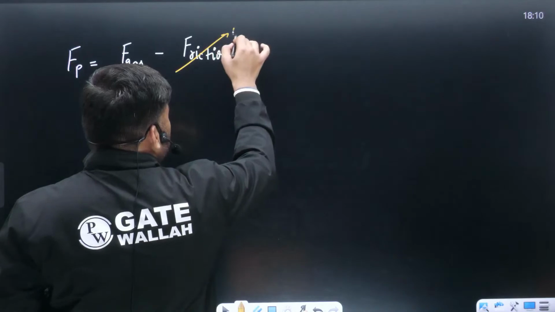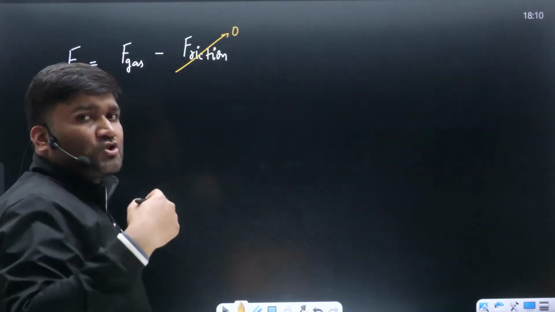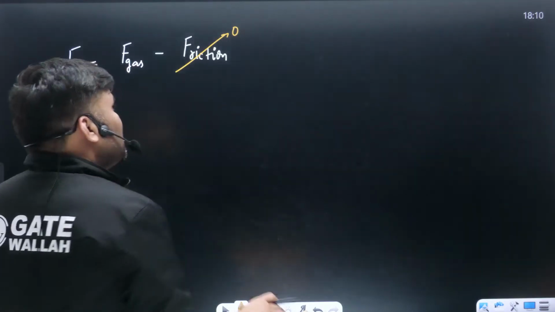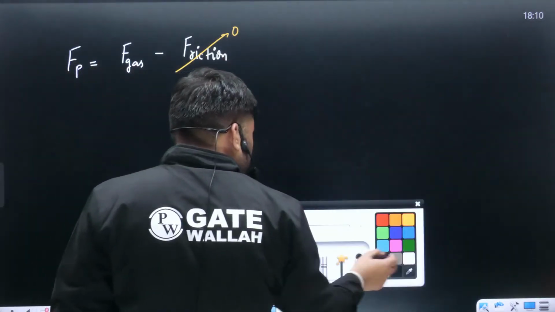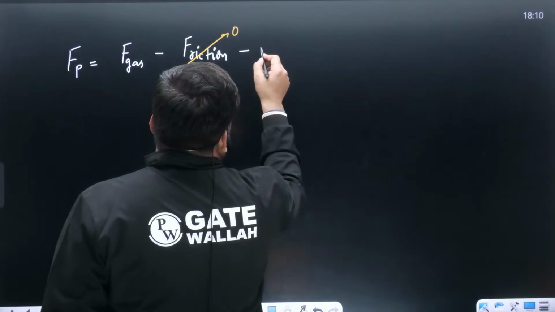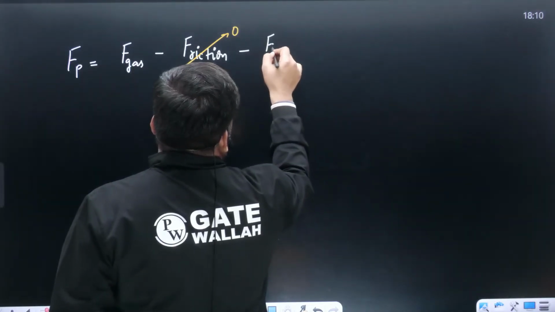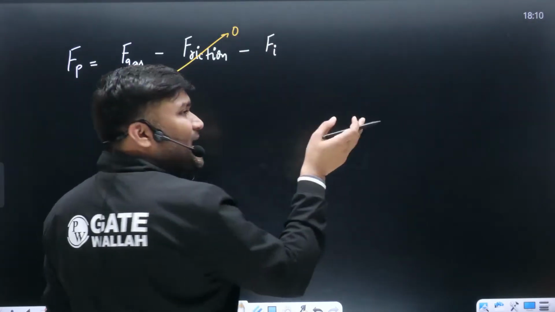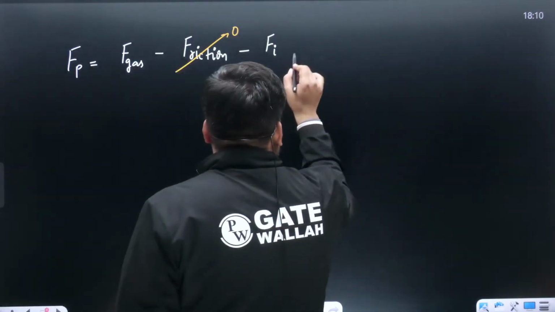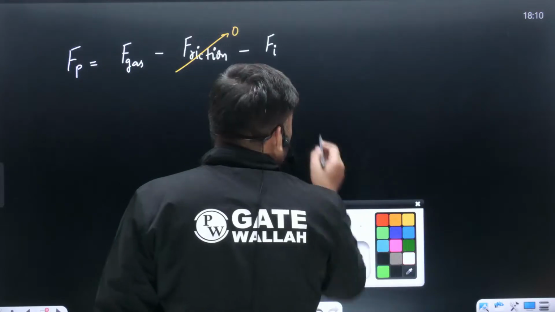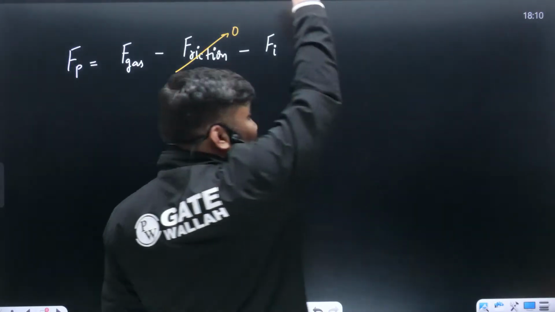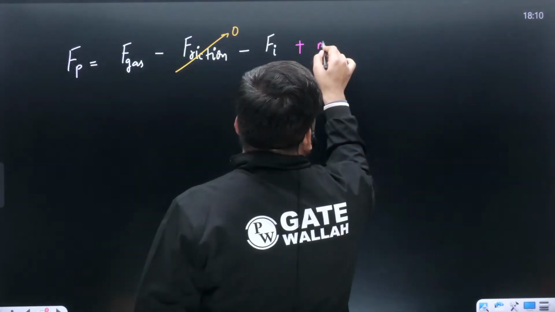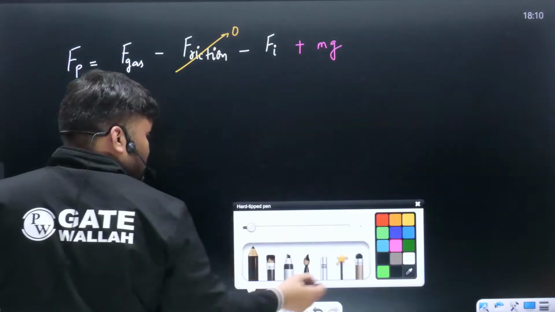For now we are considering it to be 0, because they have not talked about mu, the coefficient of friction, so this will be treated as 0. Then we have minus inertia force, whose value is ma. Mass is given, acceleration is given. What about mg? What is going to be the mg? Sir, the piston is coming in the downward direction, weight is acting in the downward direction, so plus mg you are going to write. Solve it.